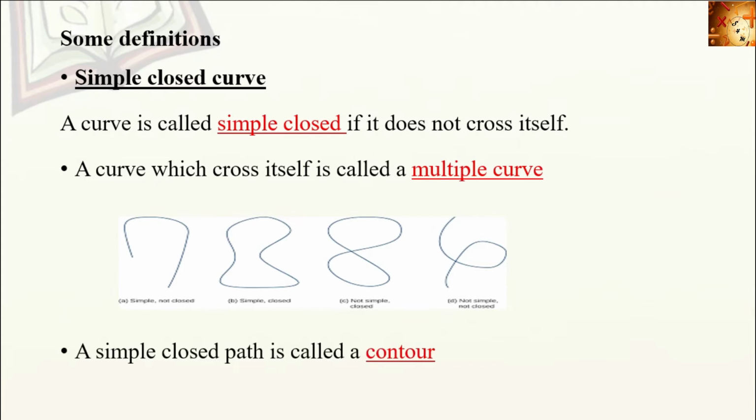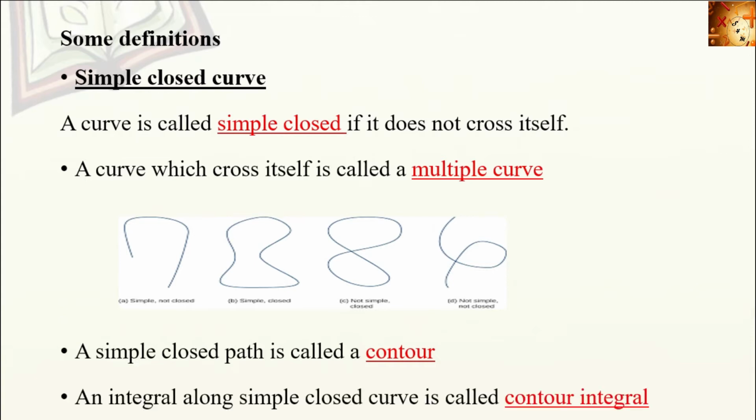A simple closed path is also called a contour. A simple closed path is termed as contour, and the integral over a simple closed curve is called a contour integral, because a simple closed path is called contour, then the integral along a contour is called a contour integral.